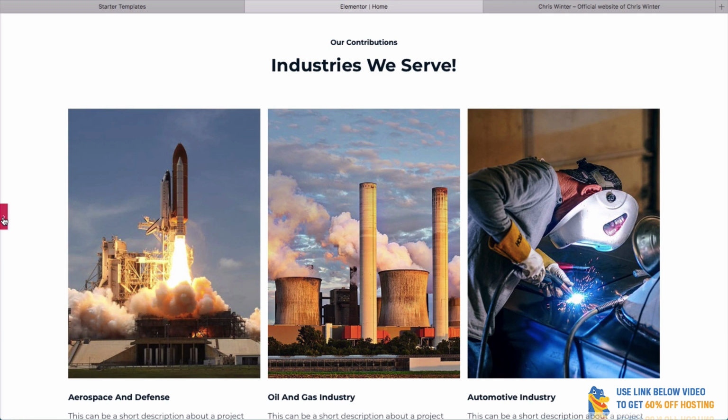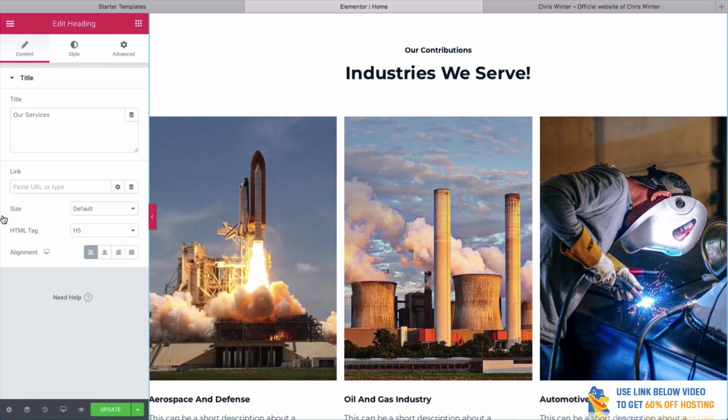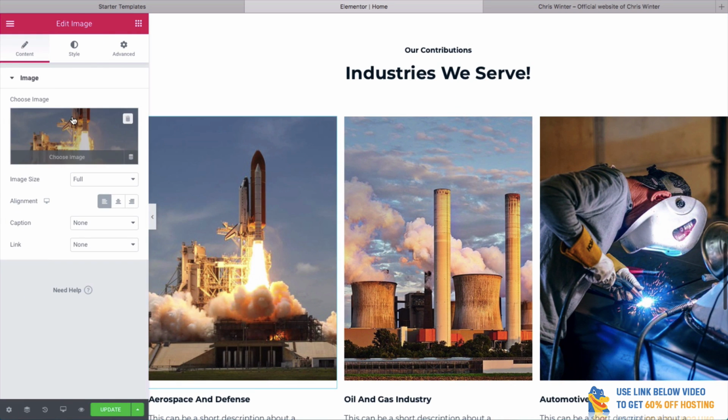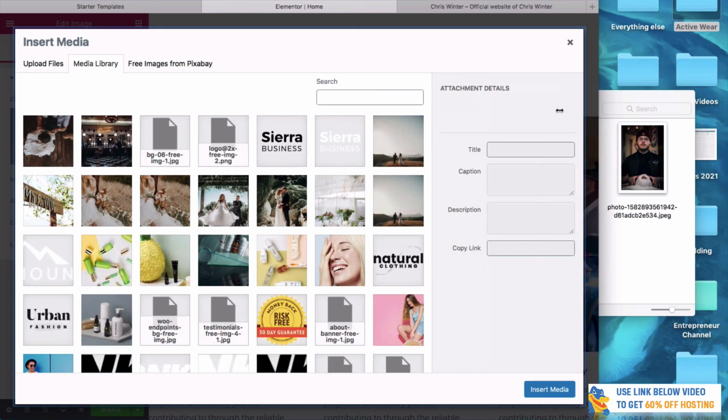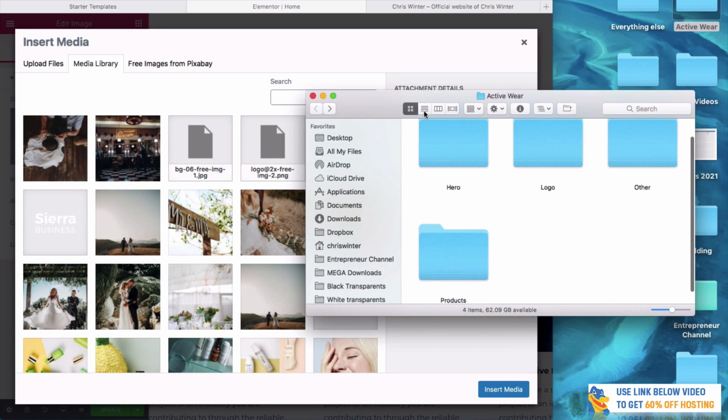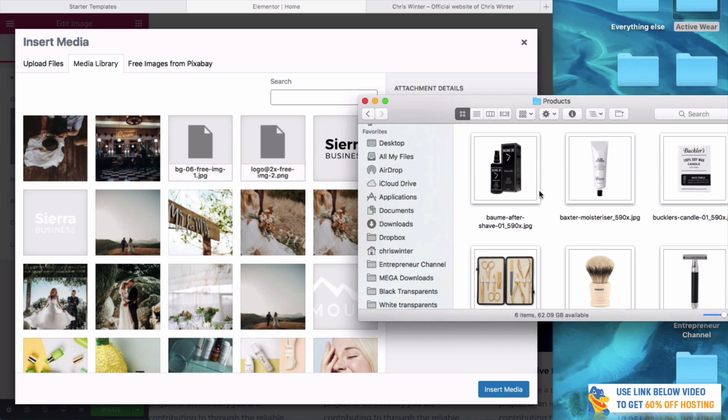Let's edit these. So again, we open up our panel. We're going to go edit image. We're going to choose the image. Let's bring in a few images. So I'm going to go here. I'm going to go back into my folders. I've got a few products here.